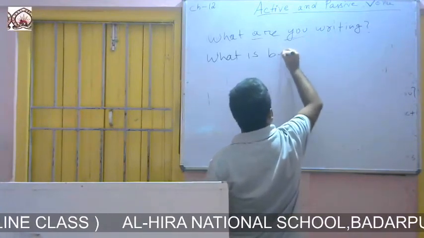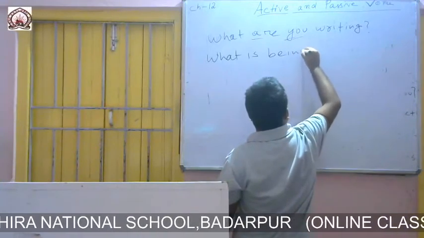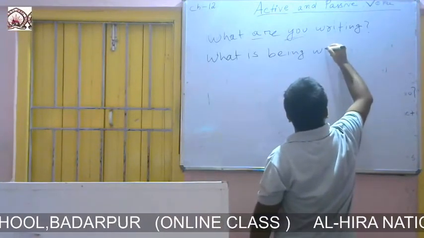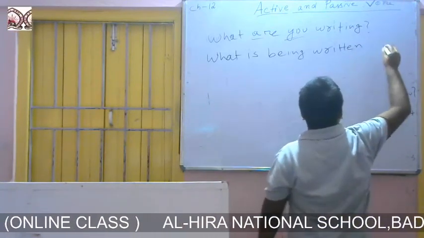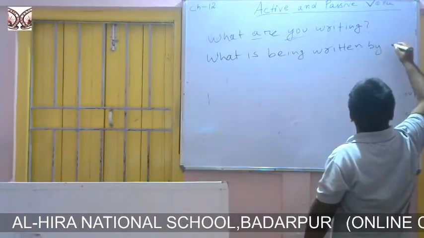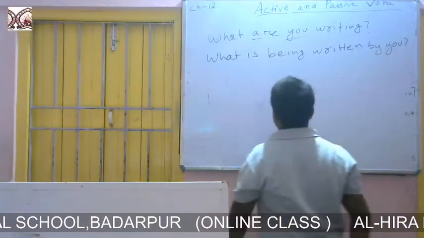What is being written by you? ING will become what is being written by you. We'll change it like this.